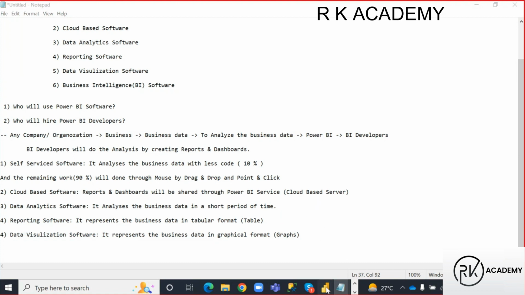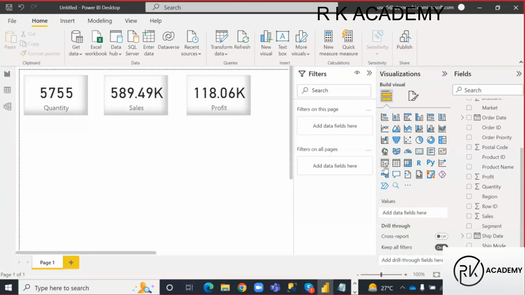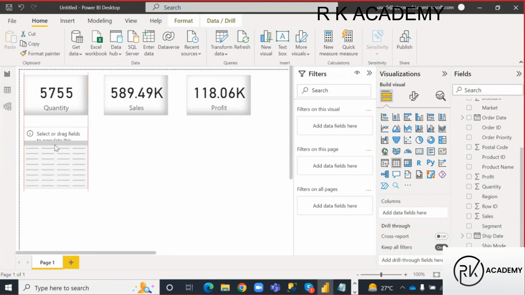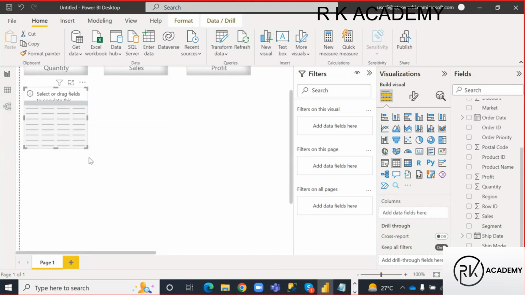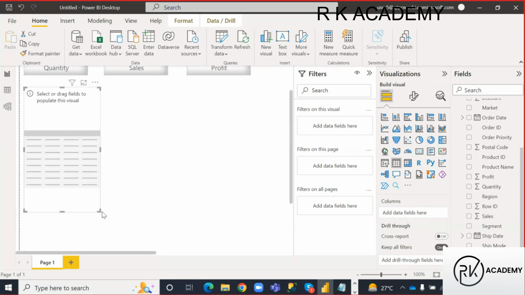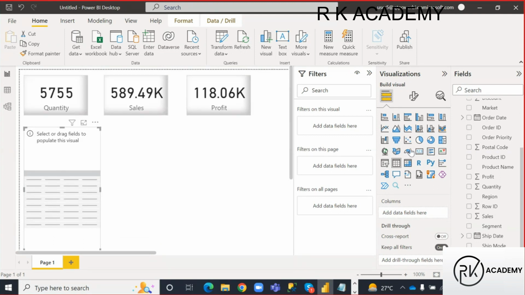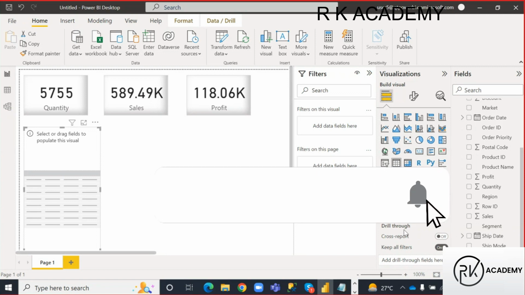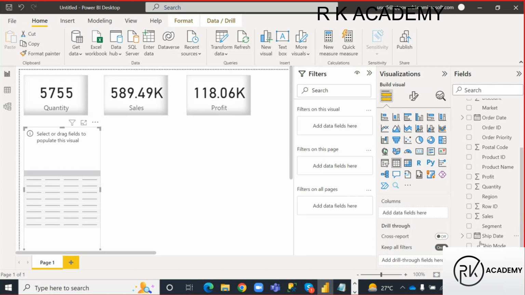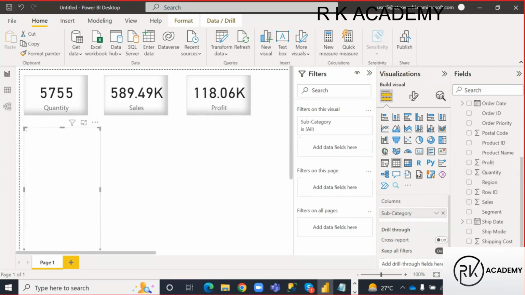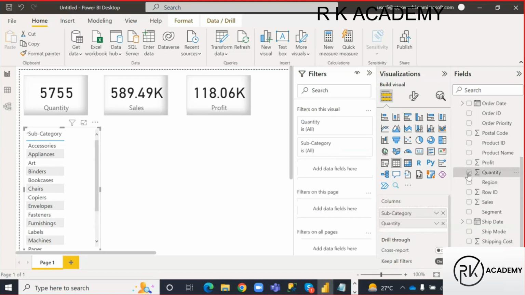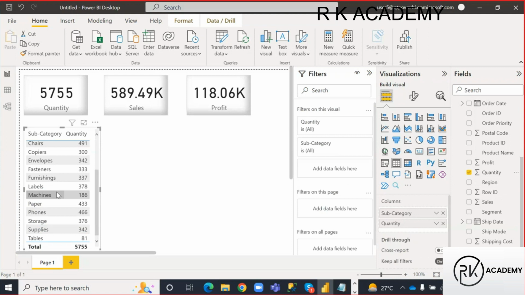Now let me go to Power BI Desktop. I'm on Power BI Desktop. Let me take this table visual, guys. On this table visual, I want to see quantities information, subcategory wise quantities. Let me go to the orders table. From the orders table, let me take subcategory and quantity also, guys, here. So like this I can see, right?